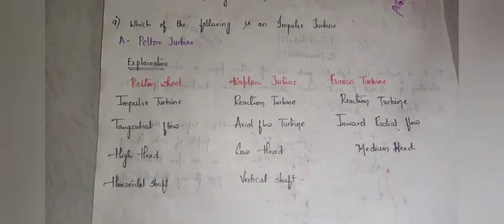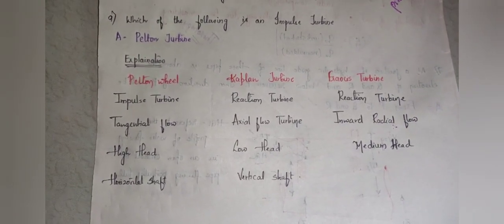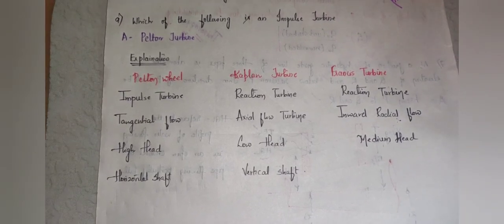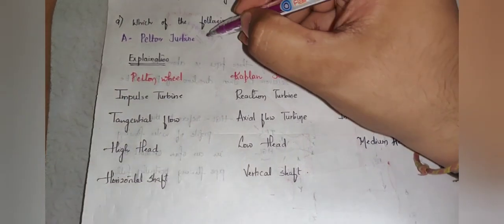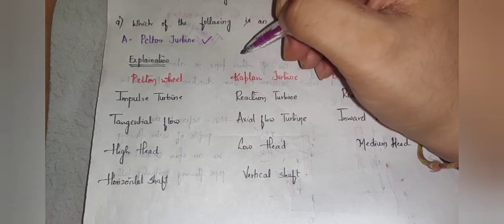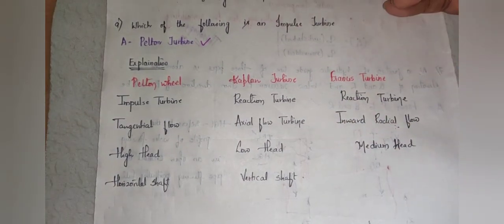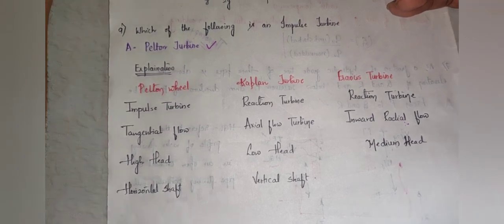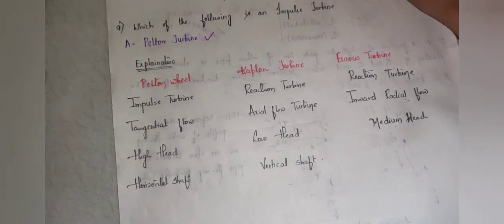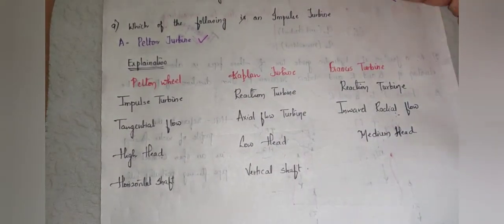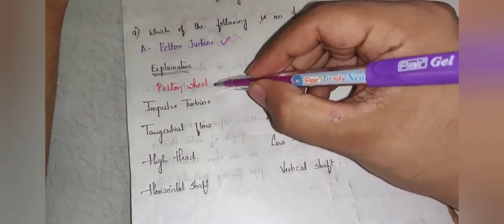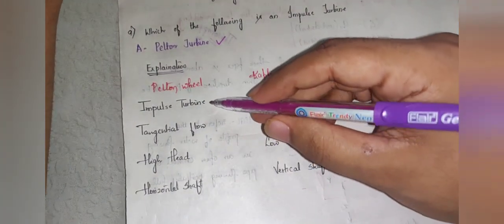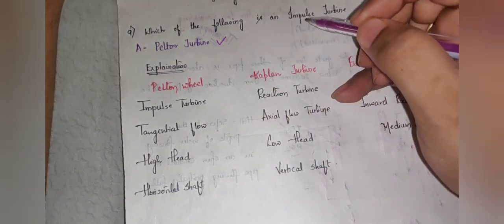So the next question is, which of the following is an impulse turbine? Out of the given options, the correct answer is Pelton turbine, which is also called the Pelton wheel. So Pelton turbine is the correct answer for question number 9. A little bit of explanation: you may also get questions related to the other types of turbines, like Pelton wheel, Kaplan turbine, Francis turbine. Pelton wheel is the type of impulse turbine you saw here.